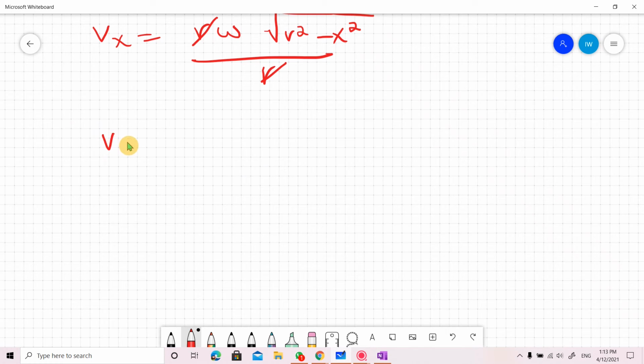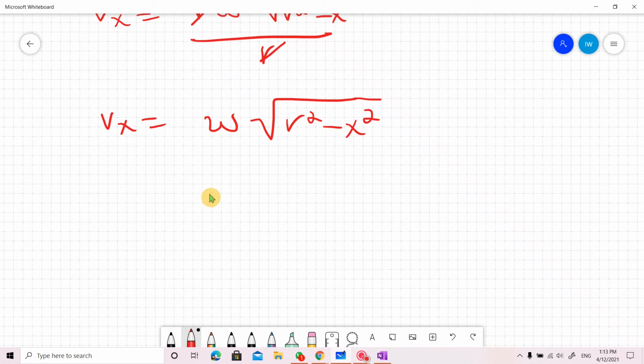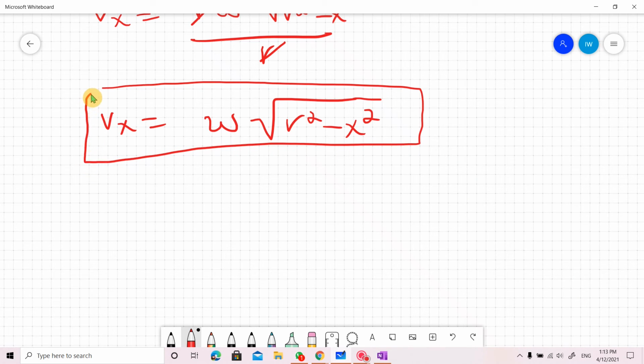So Vx is equal to omega under the square root r square minus x square. So we have got the velocity of the projection. This is Vx is equal to omega under the square root r square minus x square. This is the velocity of the projection.